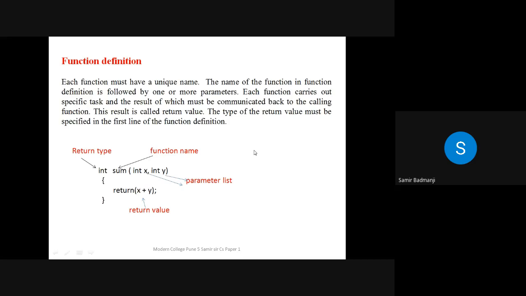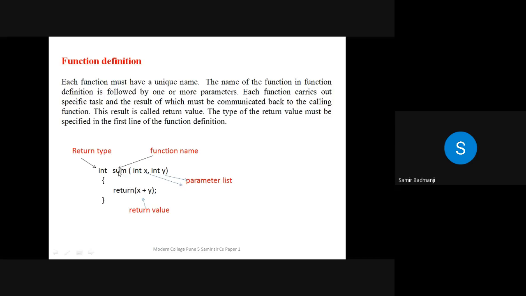Now for a function, there are 3 parts. One is function definition, one is function declaration, and one is function call. So what do you mean by function definition? Basically function means what? A logical group of statements. Where are you going to write that? You are going to write that in the function definition. Here see, the name of the function is sum and 2 values are there, and we are just writing here return x plus y.